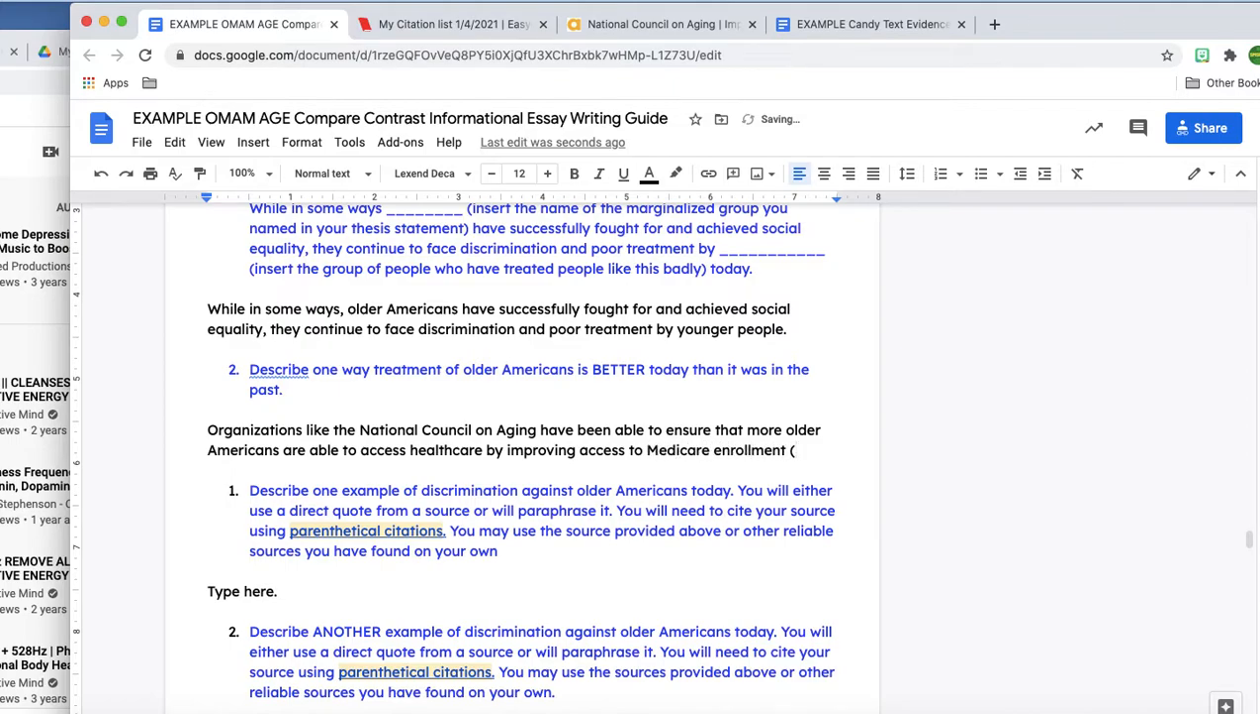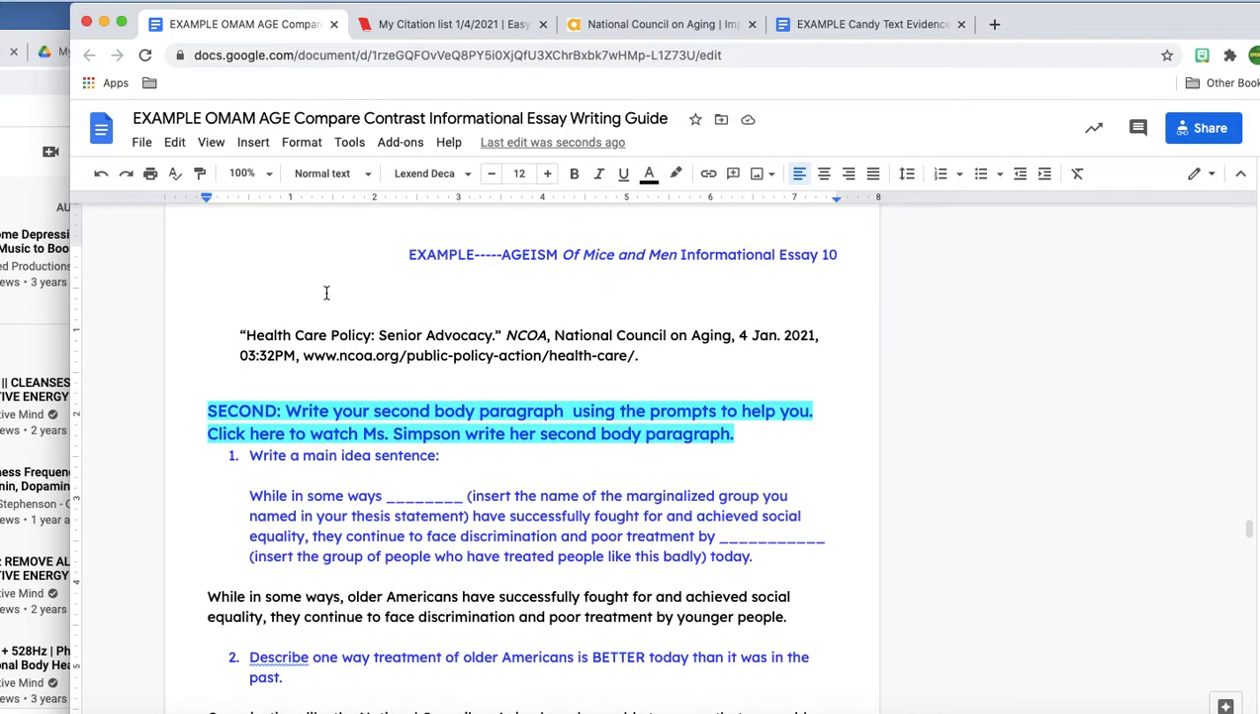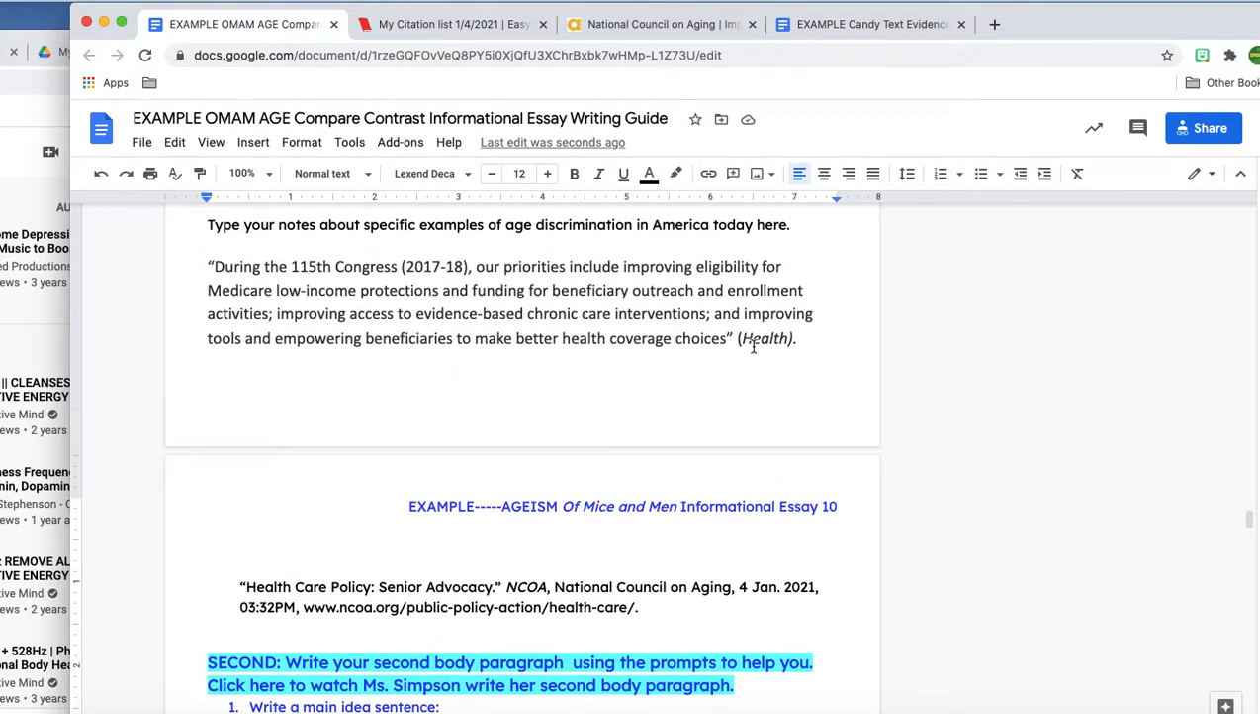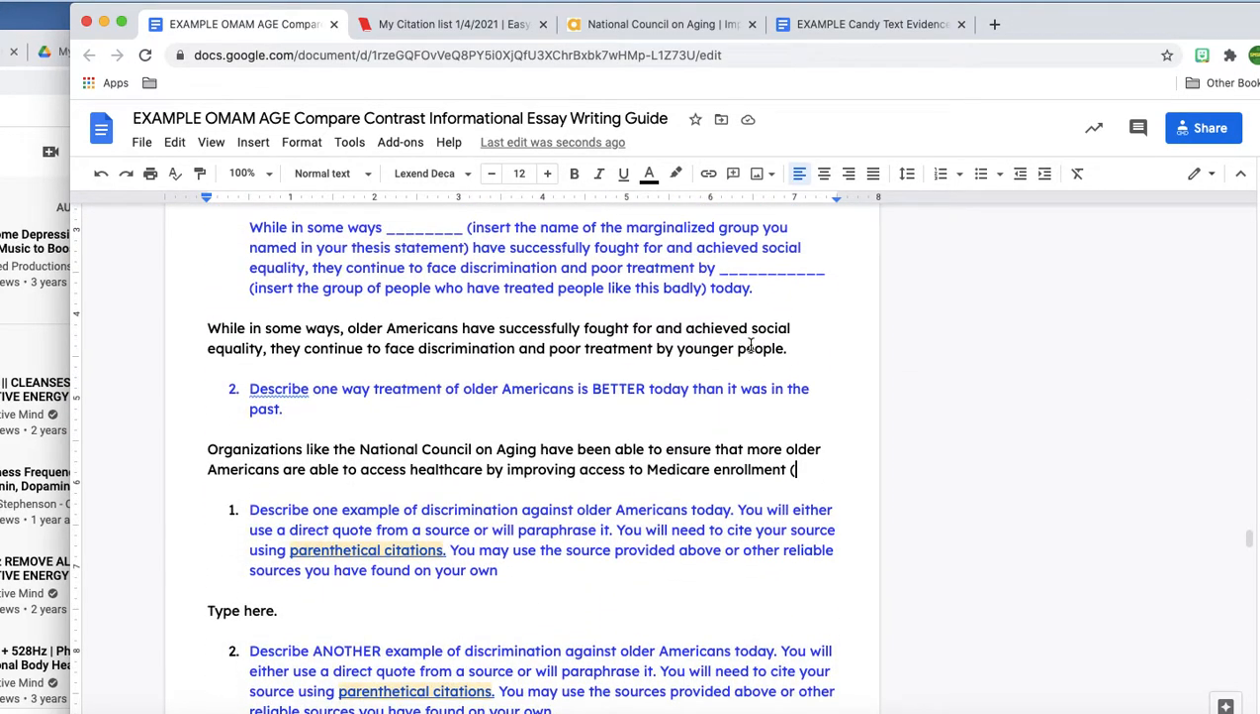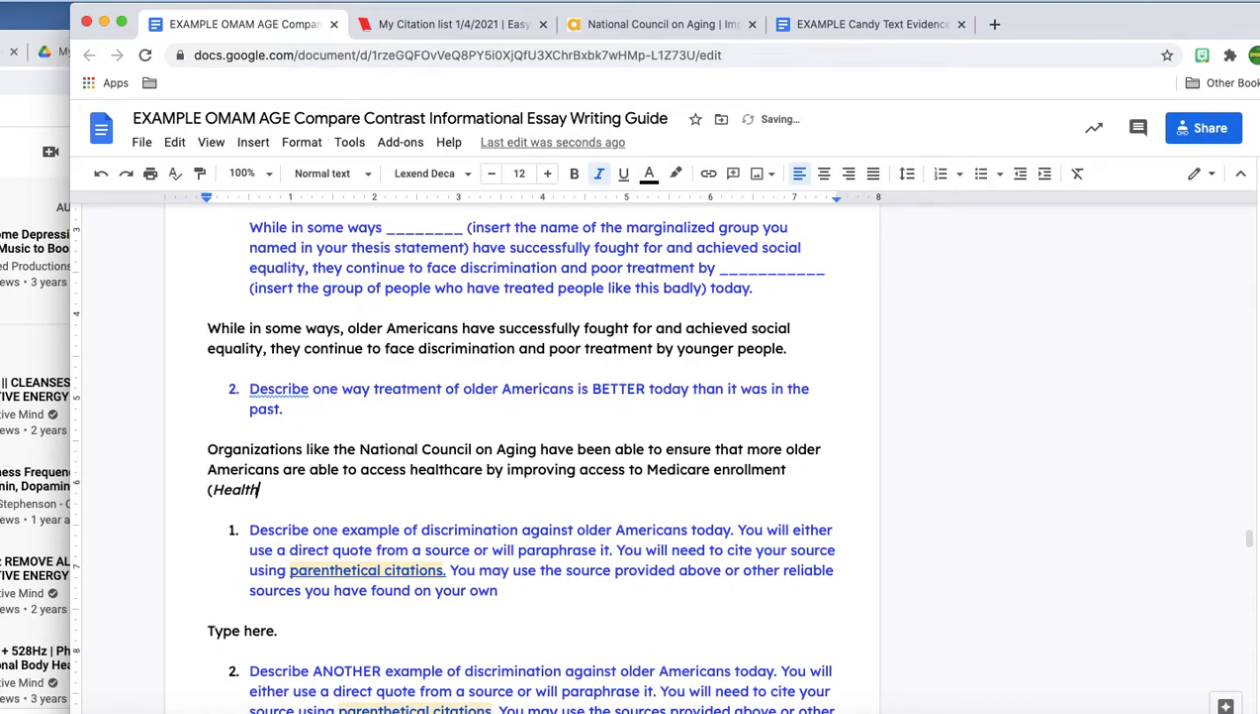Okay, and so I'm going to go back up here. I didn't actually use a direct quote. I just paraphrased, but I still have to cite my source. And so I'm going to go up here. Health was what I used in italics, and there's no page number for this because it's just an online article. So I would do that.